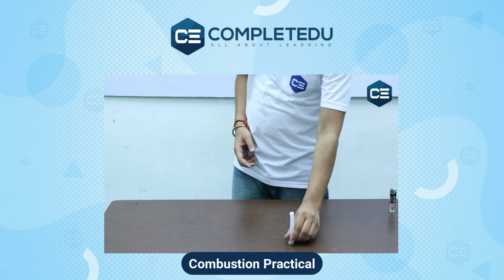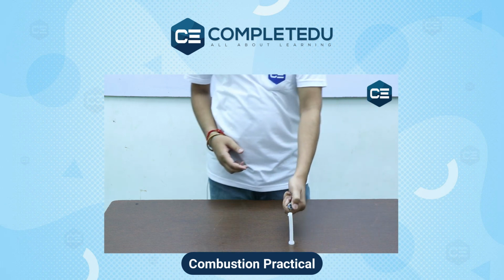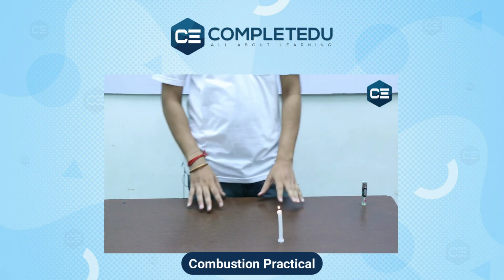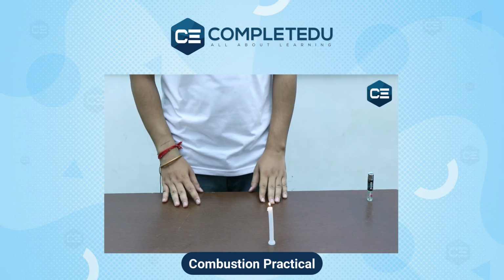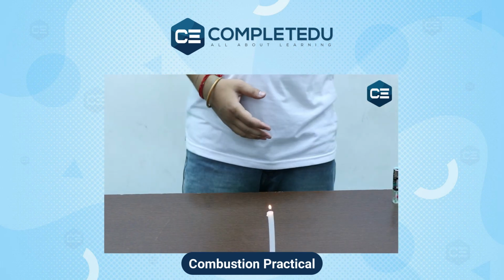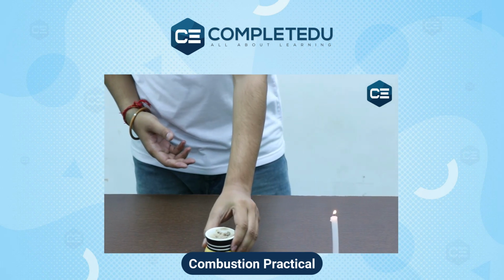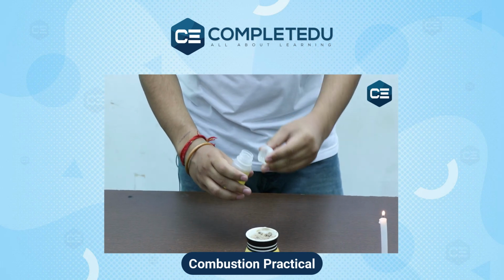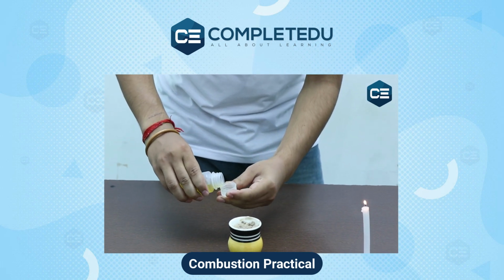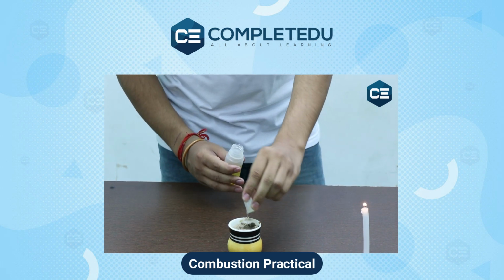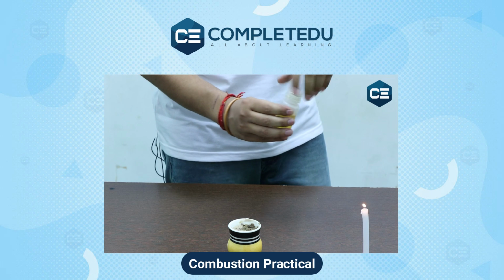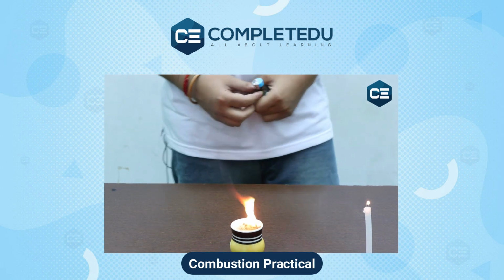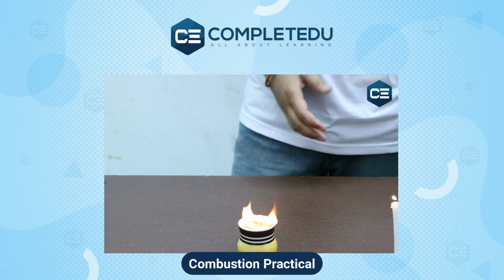We take a candle and we burn it. You know that a candle is made up of wax. Wax is a hydrocarbon and you see that the candle is burning with a yellow flame. Next, we burn some amount of petrol. I take a very little amount of petrol. Be very careful, petrol is a highly inflammable material. We take a very small amount of petrol in this burning place, and then we burn the petrol with the help of a lighter. You can see petrol also burns with a yellow sooty flame.